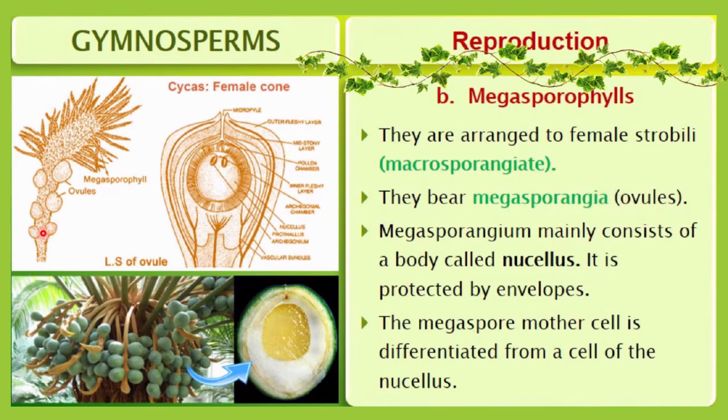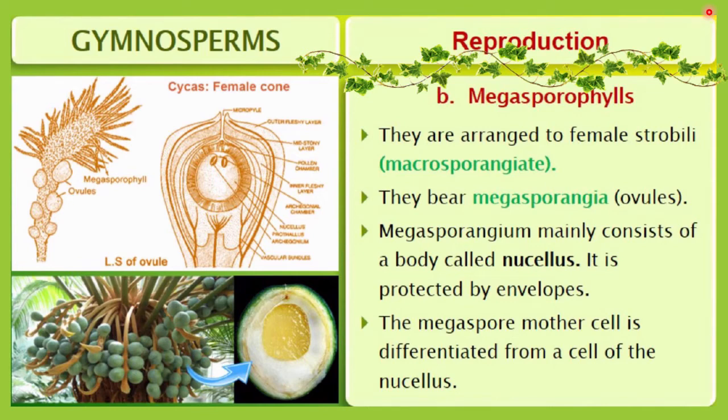You can see that only ovules are formed, and the ovule is not covered with any ovary wall. That's why we consider them gymnosperms. Gymnosperm itself means that there is no covering surrounding the ovules. The ovary wall is totally absent, and that's why they are considered naked ovules. The ovules will be naked.